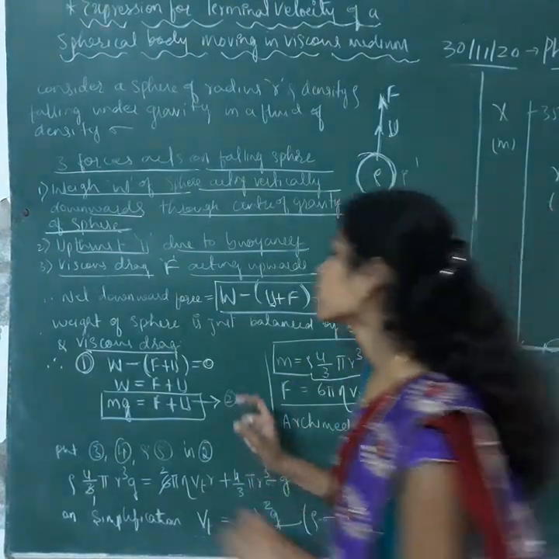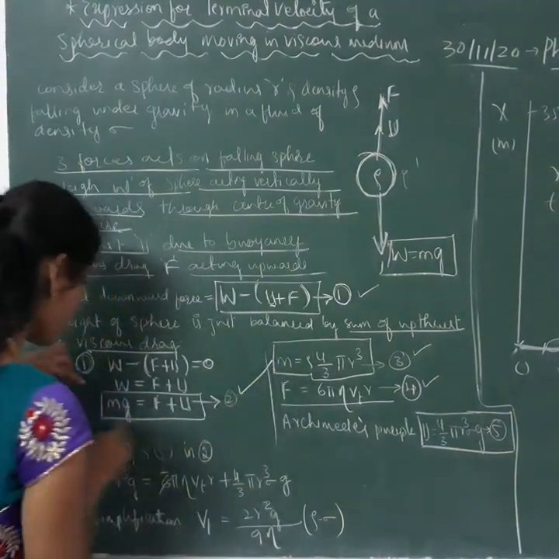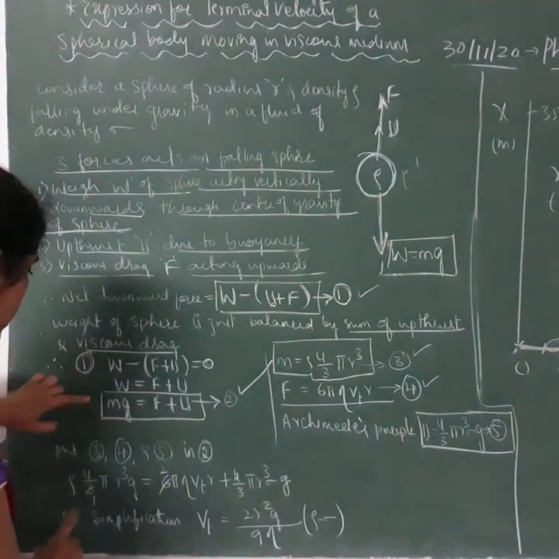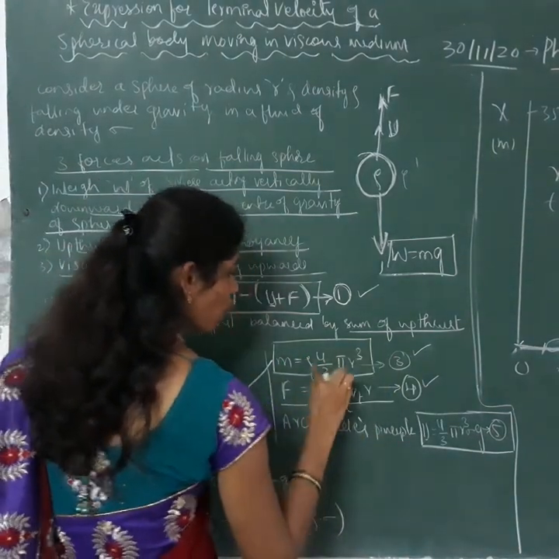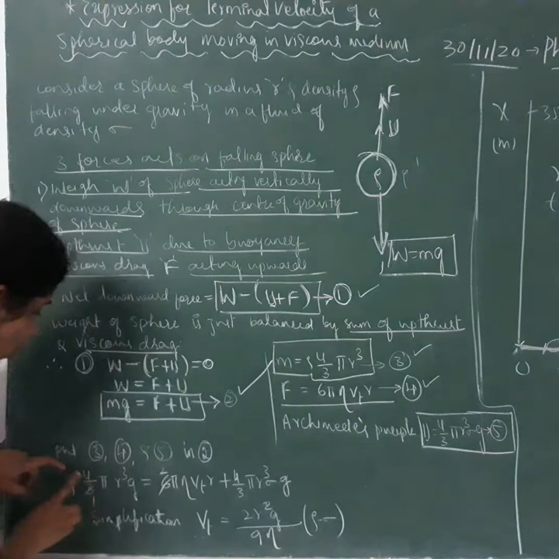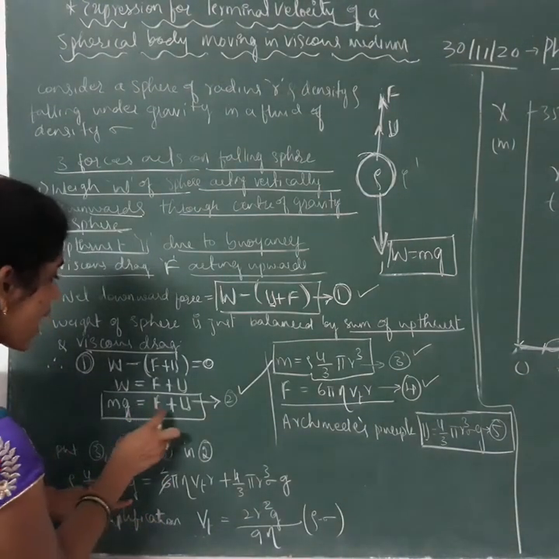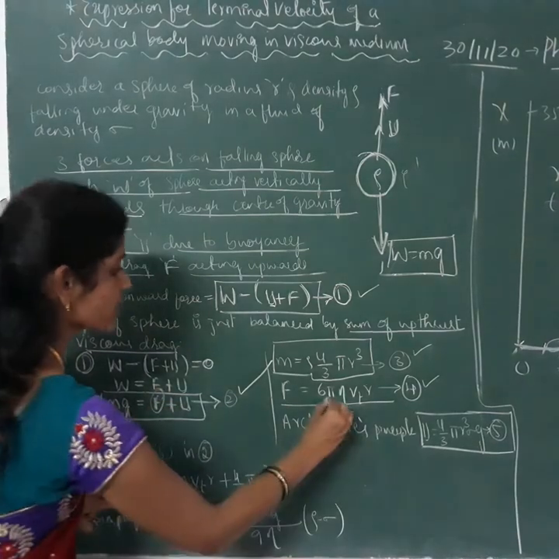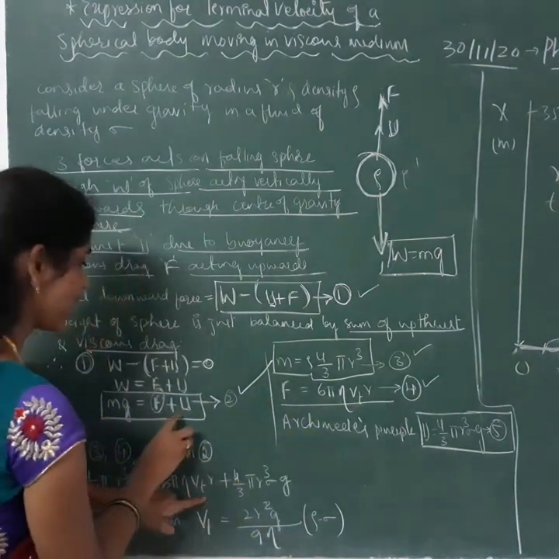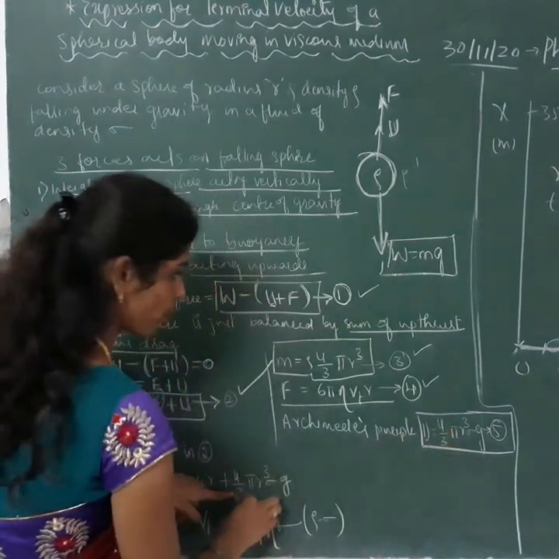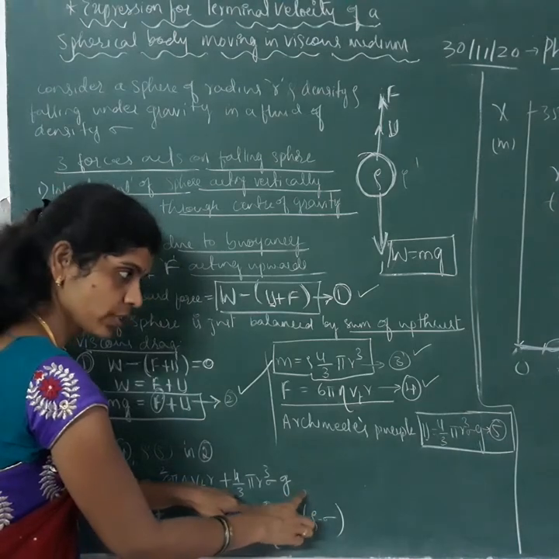In place of M, substitute rho 4 by 3 pi r cube, g is kept as it is, the force is substituted as 6 pi eta Vt into r, and U is substituted as 4 by 3 pi r cube sigma into g.